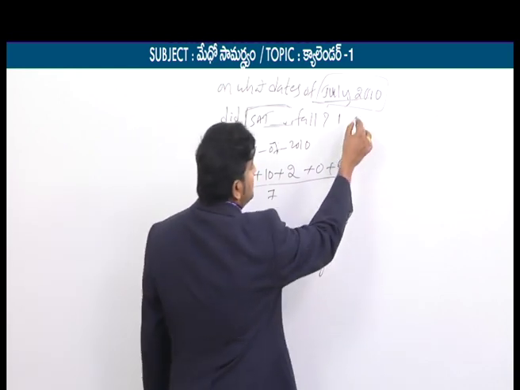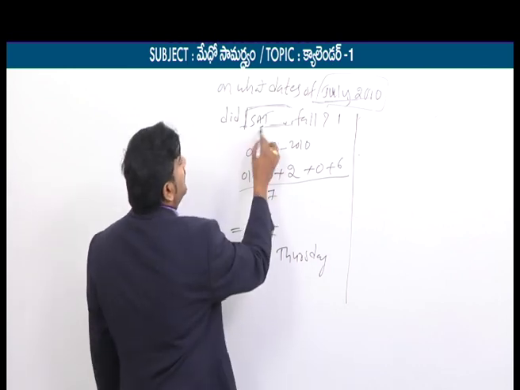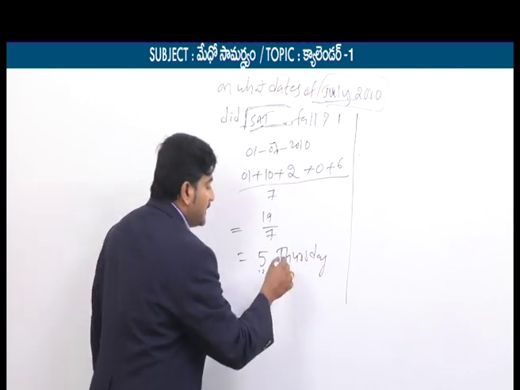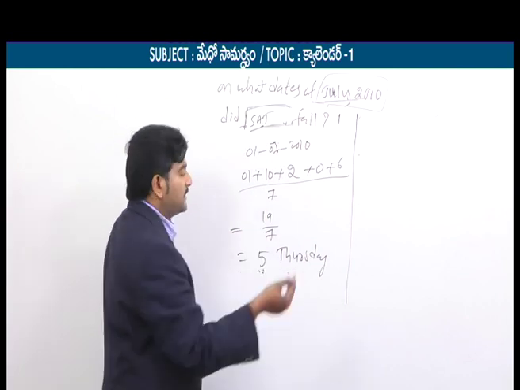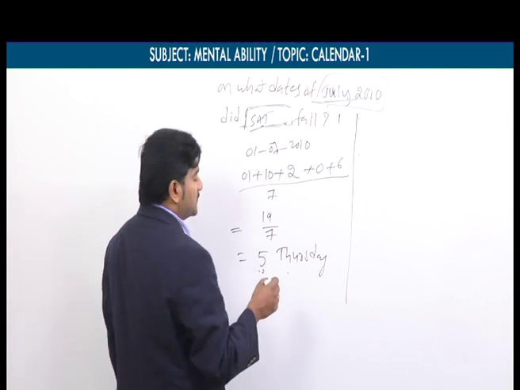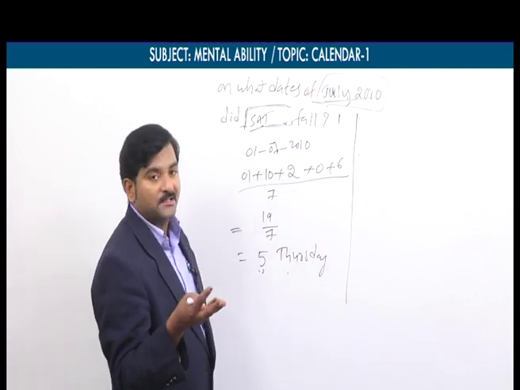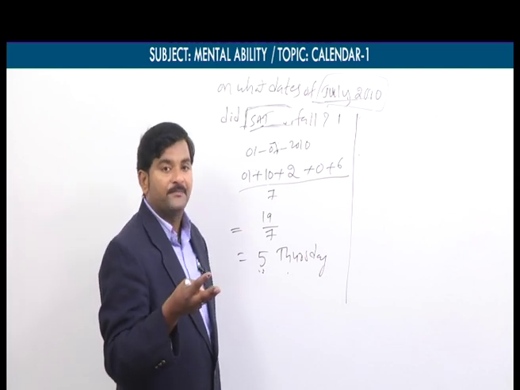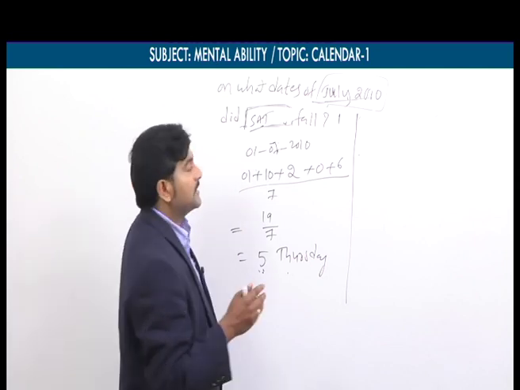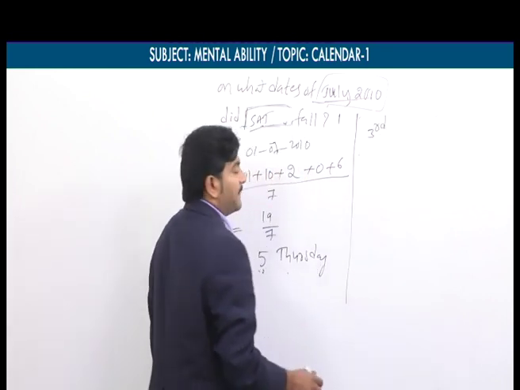So that is the concept. Now what do we actually have to get? Saturday we have to get. How many days need to be added to Thursday to get Saturday? Friday, Saturday. We need to add 2 days. That means the first is Thursday, second is Friday, third is Saturday. So the third is the first Saturday in that month.